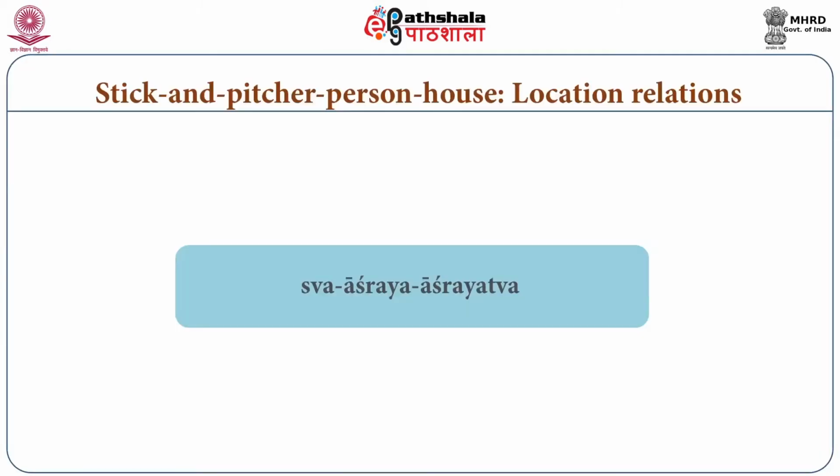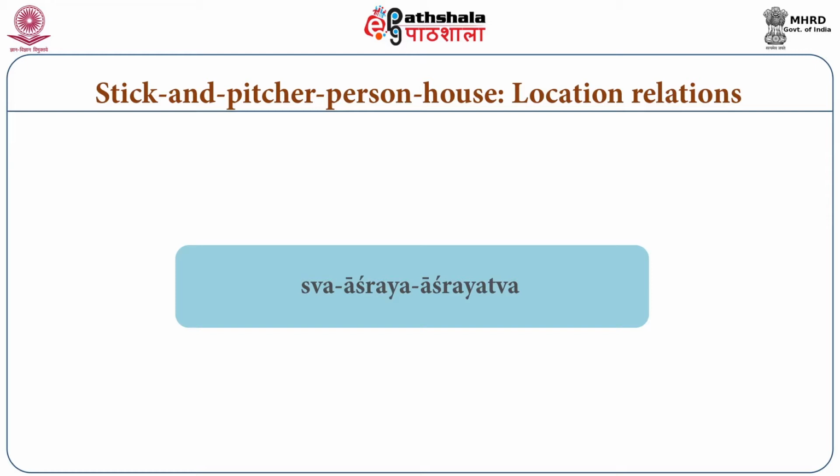So by the relation swashraya ashrayatva, this is very easily understandable by this term: swa means the self, ashraya means the locus, and then the locus of that locus. In that way, one is taken, then another, and then another.